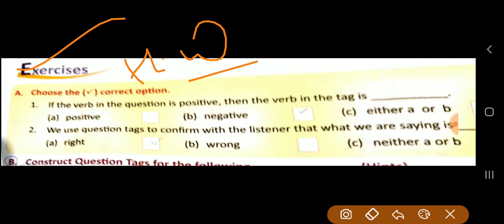Now here is an exercise, only 2 questions are here. Choose the correct option. This is your homework you will do in your copy. The first one, if the verb in the question is positive, then the verb in the tag is negative. Okay. Now the second one, we use question tag to confirm with the listener that what we were saying is right. Okay.